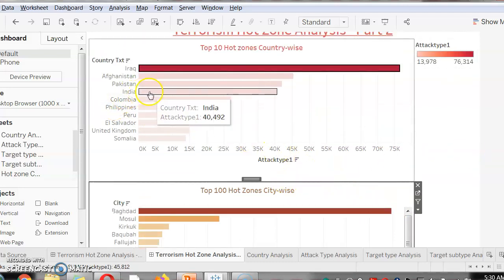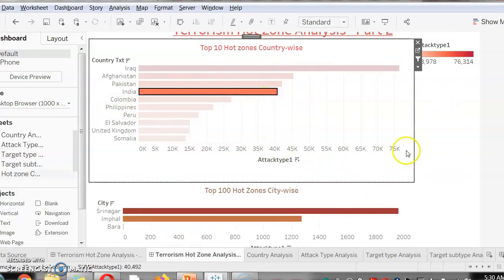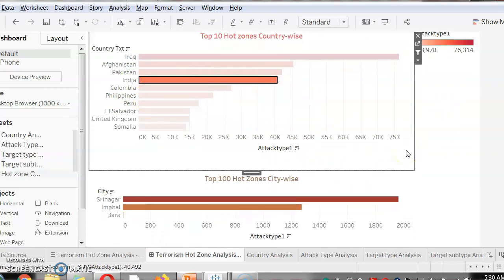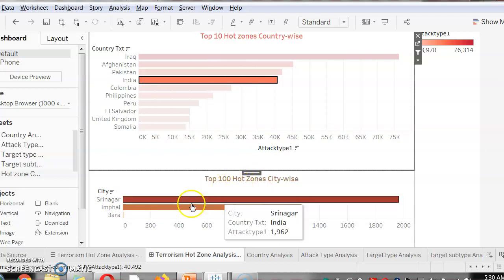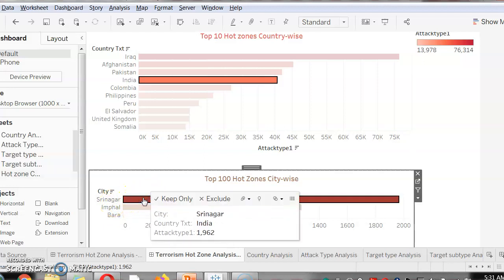Now directly we'll see India. That's our nation. So in India we can see there are three cities which come under the top 100 hot zone cities. The top one is Srinagar, then comes Imphal, and then Bora. So we have to keep Srinagar safe out of terrorism.